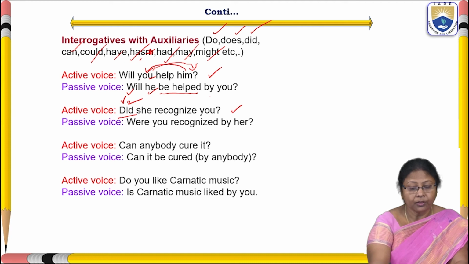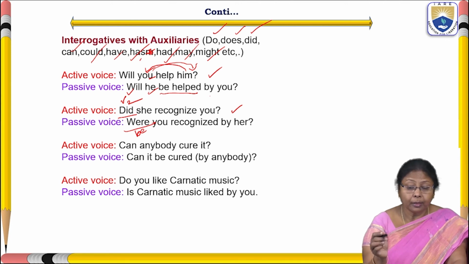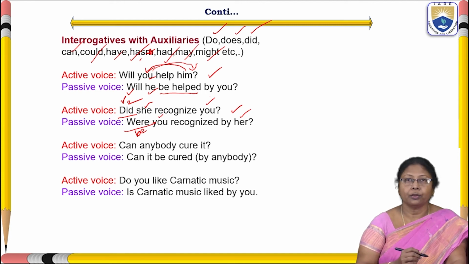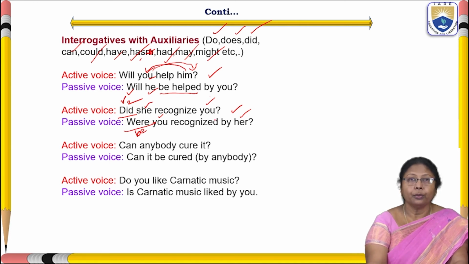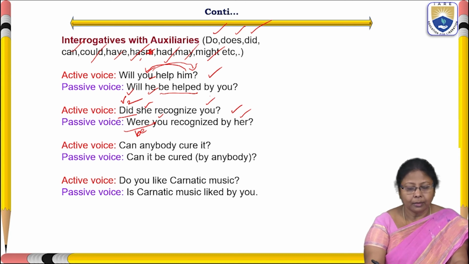So, the be form of past tense is were. "Were you recognized by her?" The subject she has changed into her. You stays you, as we learnt, it and you will not change. Okay. So, "Did she recognize you?" will become in passive voice "Were you recognized by her?" Okay. And the next sentence.